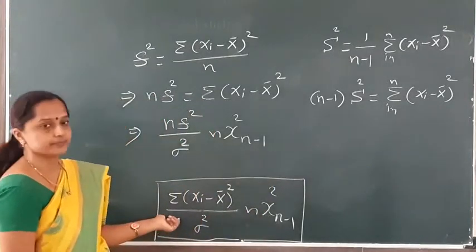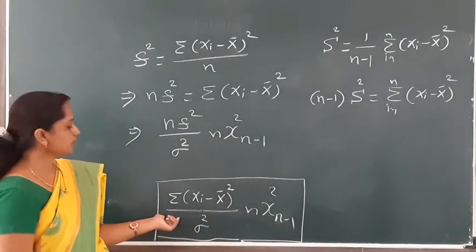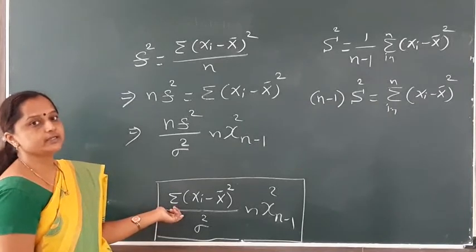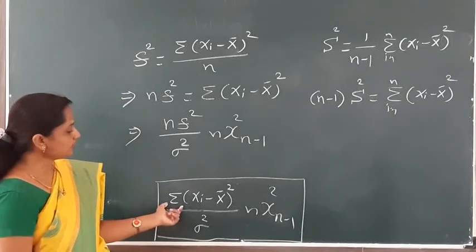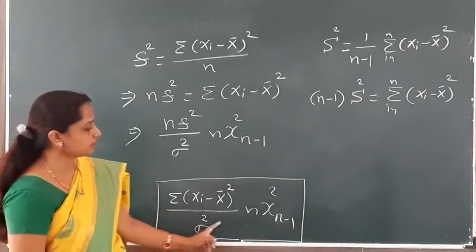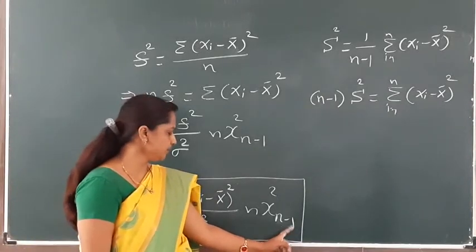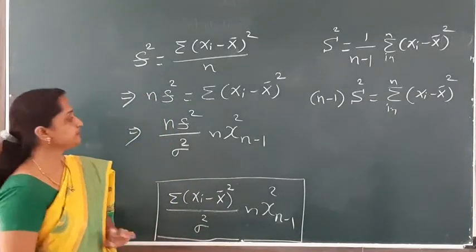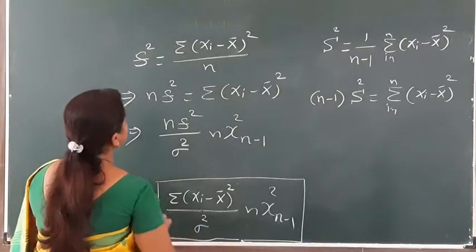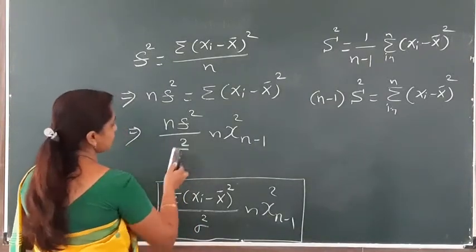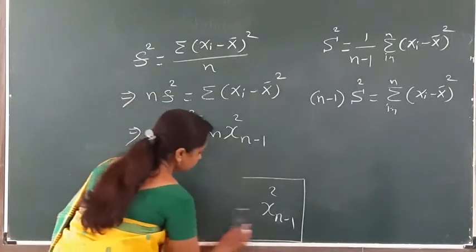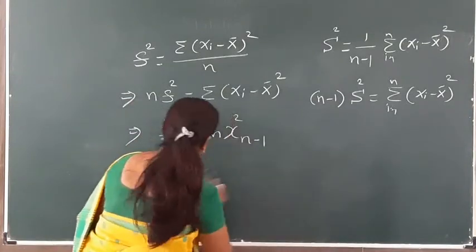The formula remains the same, because you have learned this result in BSc second year. You should remember that the sum of squares of standard normal variables follows chi-square with n minus 1 degrees of freedom. Now we solve the first case. n S square upon sigma square follows chi-square with n minus 1 degrees of freedom.